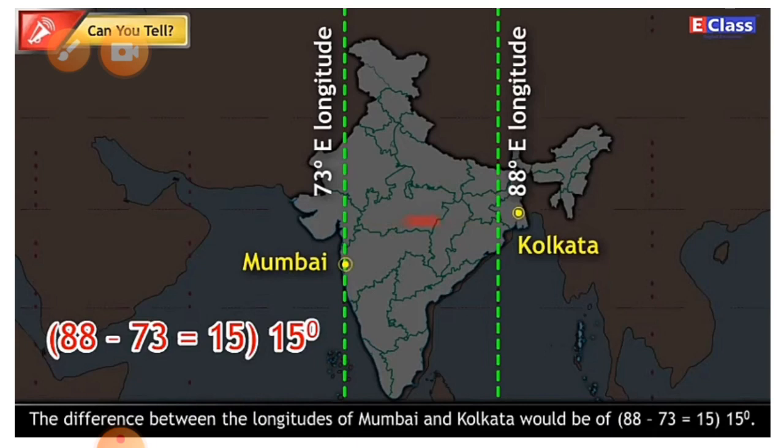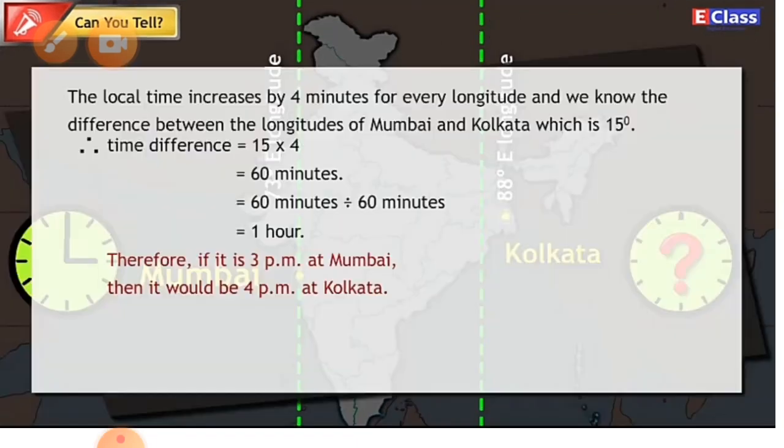Question number second. If the local time at Mumbai is 3 p.m., then what would be the local time at Kolkata? Answer. The local time increases by 4 minutes for every degree of longitude, and we know the difference between the longitudes of Mumbai and Kolkata is 15 degrees.